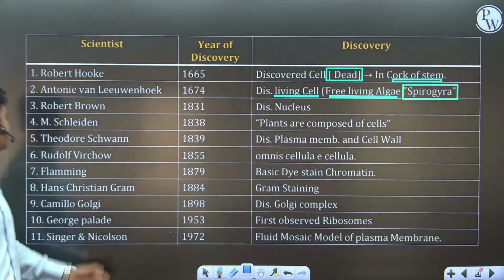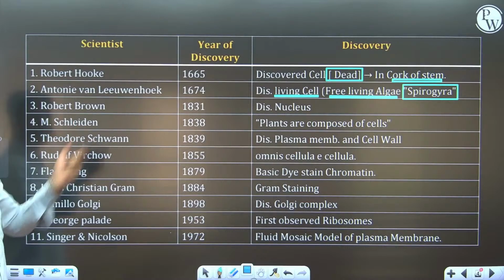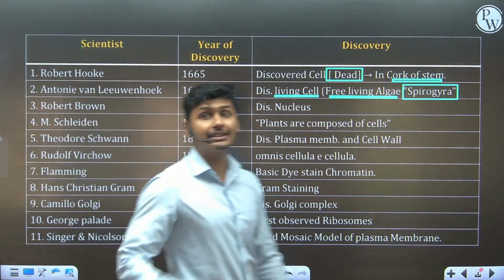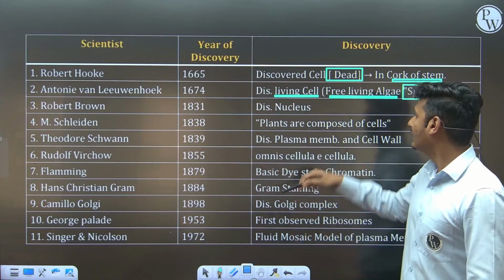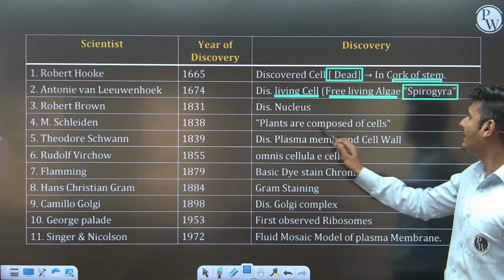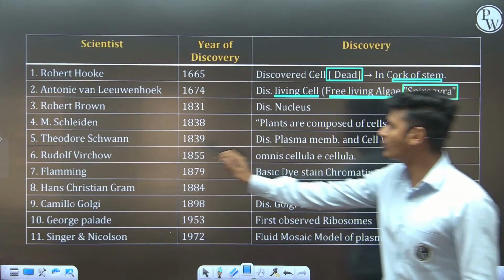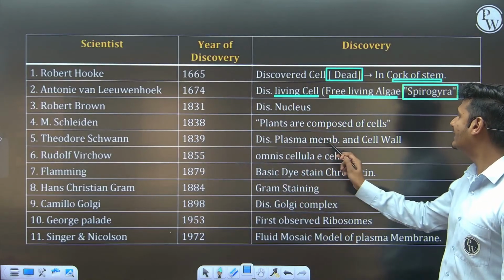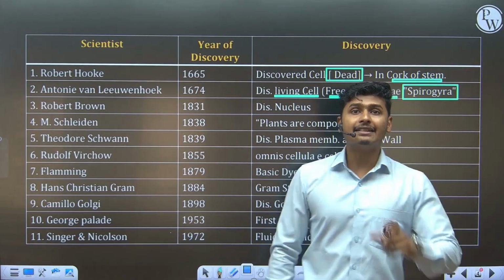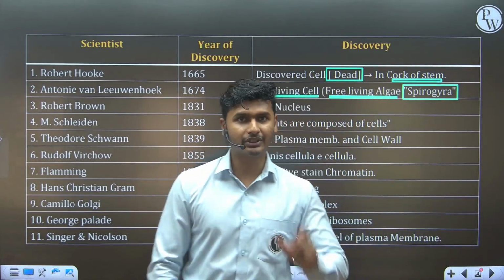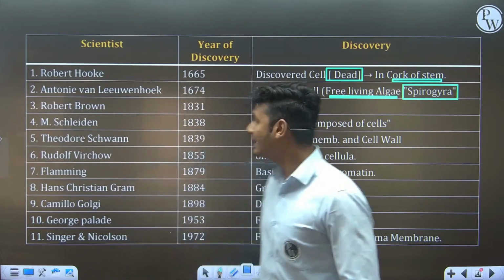Third important point. Fourth, Schleiden and Schwann. Schleiden and Schwann give us the cell theory. You know that. M. Schleiden in 1838 told us that plants are composed of cells, and Schwann in 1839 discovered the plasma membrane and cell wall. You know that Schwann also said that cell wall is a unique feature of the plant cell.